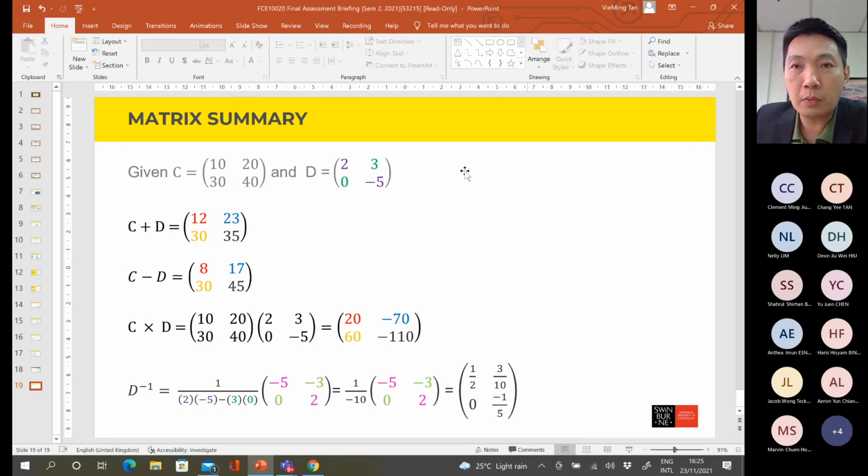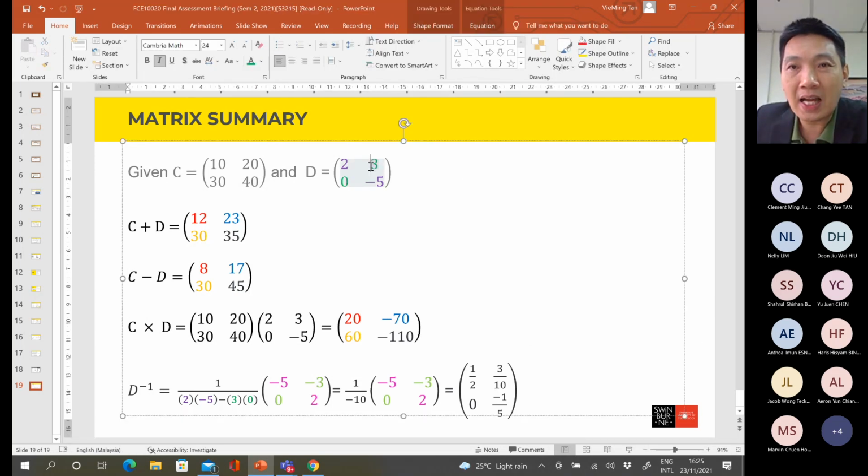Then the next step is we need to change the sign for this B and this C. Positive becomes negative, negative becomes positive. Originally this B is a positive number, so we put a negative sign for this. Then this is 0, this is the C, so for C we put a negative sign. Negative 0 is still 0, so I put 0 here.